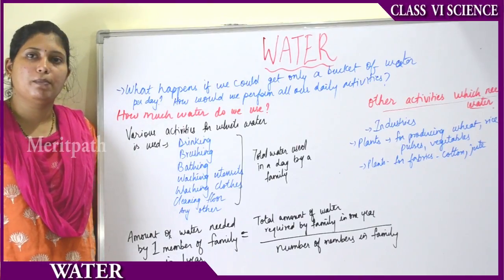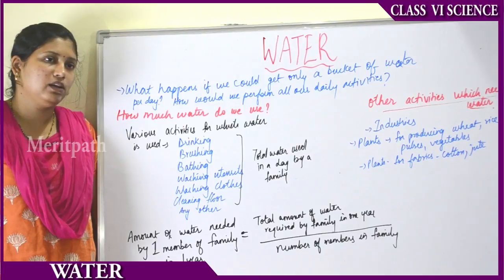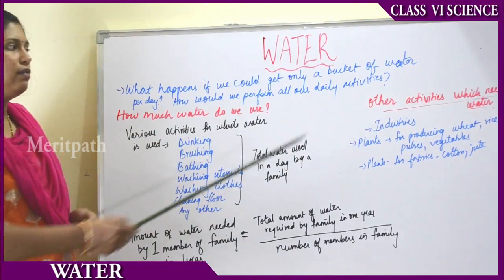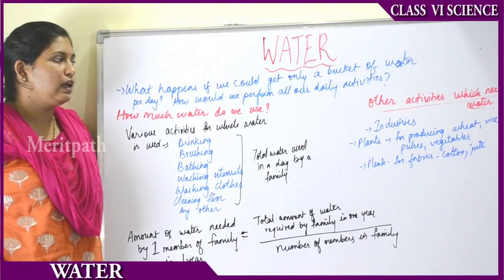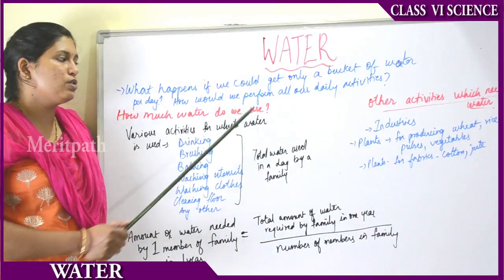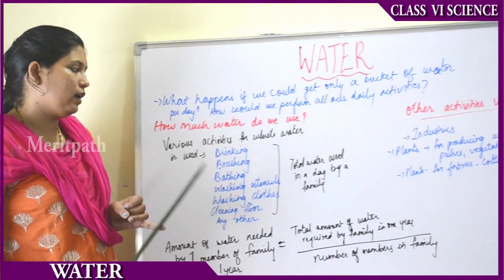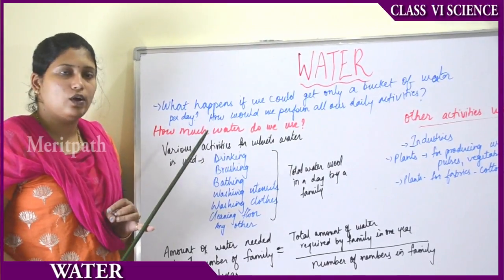Because we need water for bathing, we need for brushing, we need for drinking, then we need for cleaning purpose. So it would be very difficult to live only with a bucket full of water. So we need lots of water for our daily activities, right? So how much water do we actually use? See, what are the various activities for which we use water? Drinking mainly, we drink only pure water, we do not drink salt water.